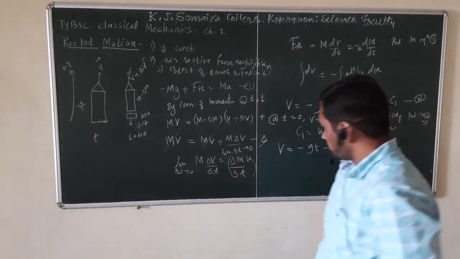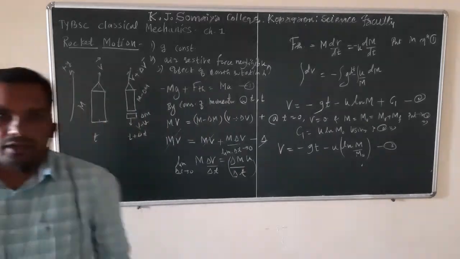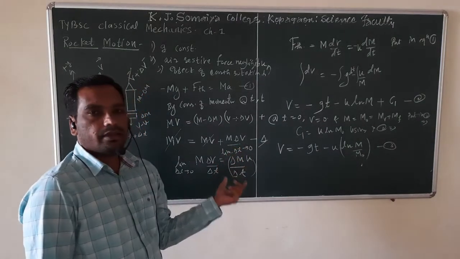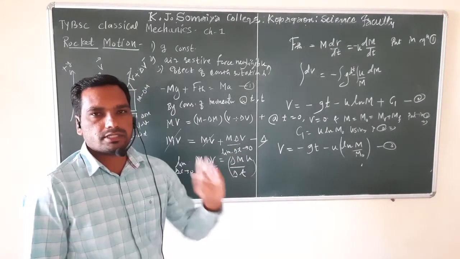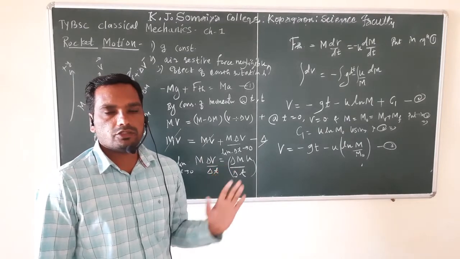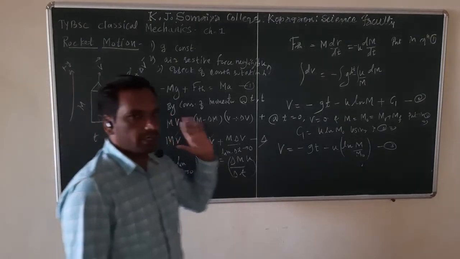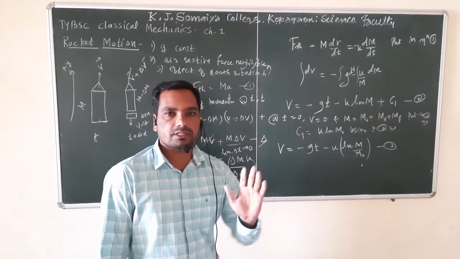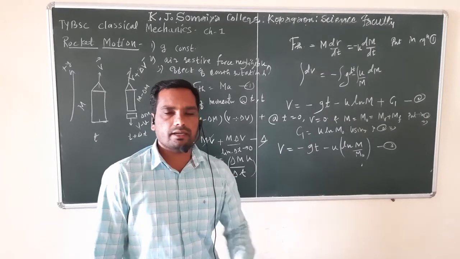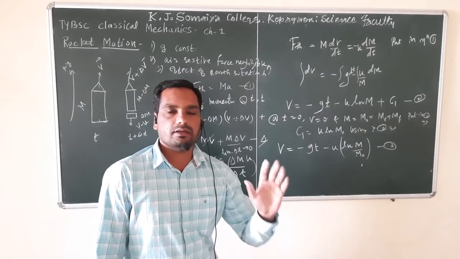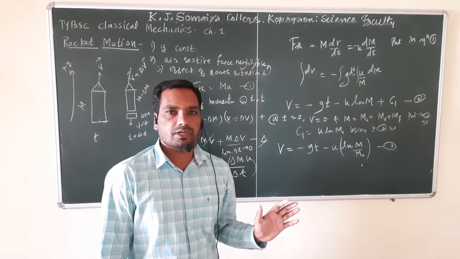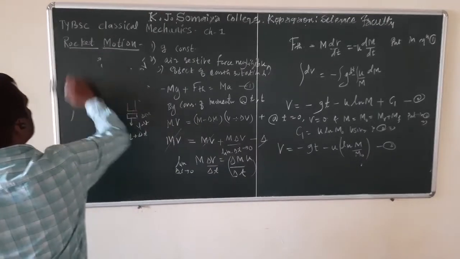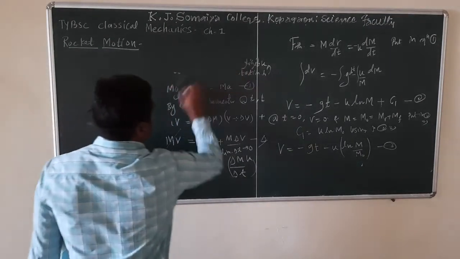now next, let us assume the fuel in the rocket is burning at a constant rate. Suppose we design the engine of that rocket in such a way that fuel in that rocket is burning at a constant rate, and we know at how much rate that fuel is burning. In that case, we can simplify these equations again.